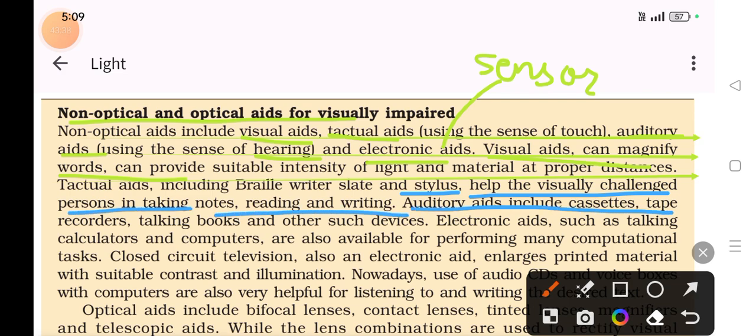Auditory aids include cassettes, tape recorders, talking books, and other such devices. Electronic aids such as talking calculators and computers are also available for performing many computational tasks.